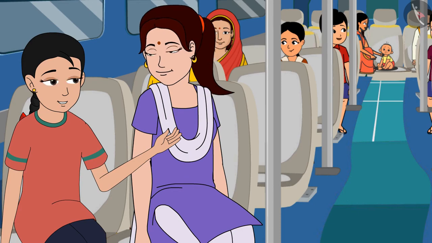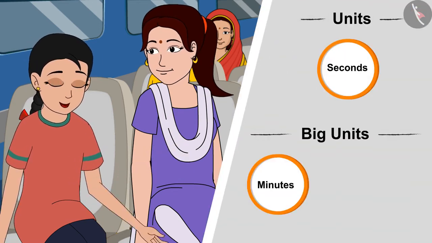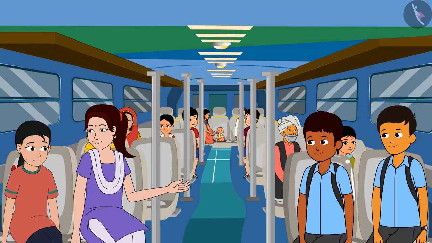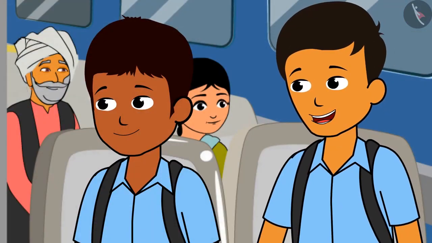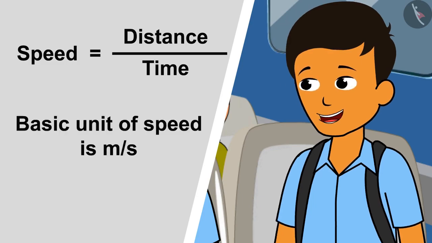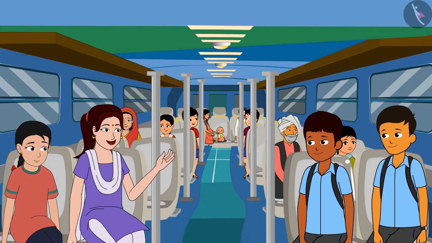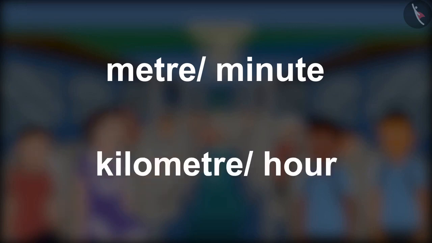Do you know how the units are related to each other? Didi, the basic unit of time is seconds and the big units are minutes and hours. And what is the basic unit of speed? Didi, because speed is equal to distance upon time, that's why meter per second is the basic unit of speed. Well done. And it is also expressed in other units, meter per minute or kilometer per hour.